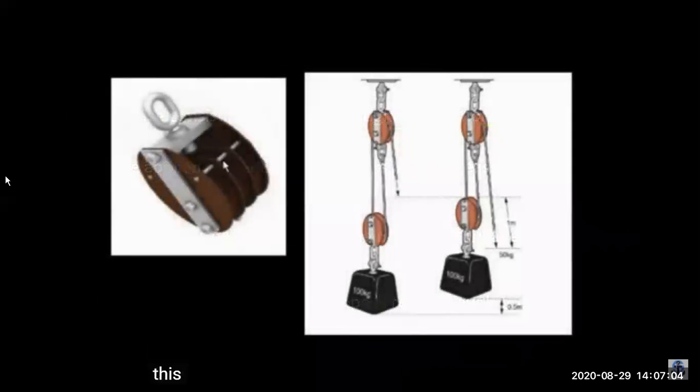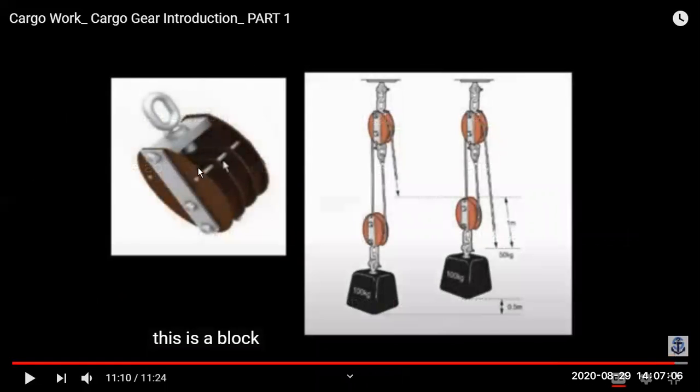So with the number of pulleys inside the block and the number of ropes through which the rope is passing, as per that we can calculate the advantage, disadvantage and the efficiency.